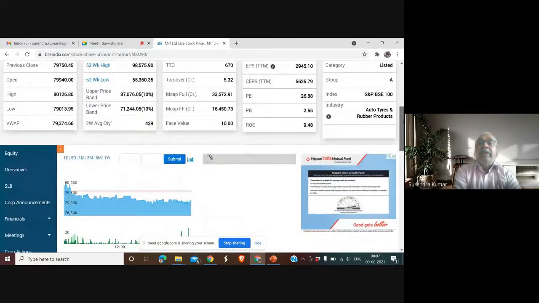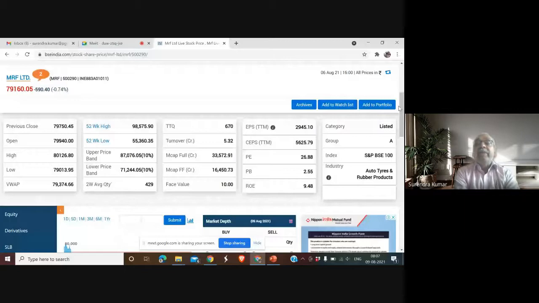Right. So I was talking of this MRF share, which has a 10 rupees face value, and the book value you have to calculate, because the price to book value ratio is given as 2.55. So if you divide your market price, which is 79,160, by 2.55, you'll get the book value. Roughly, the book value is somewhere about 30,000 plus rupees. Face value is just 10 rupees.